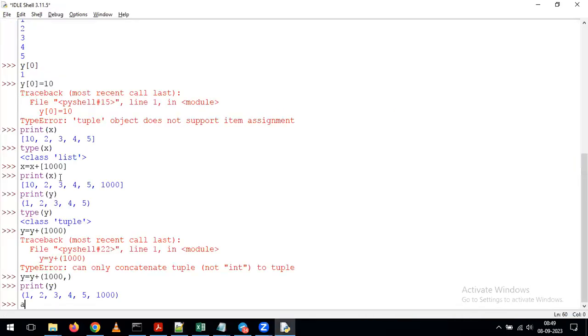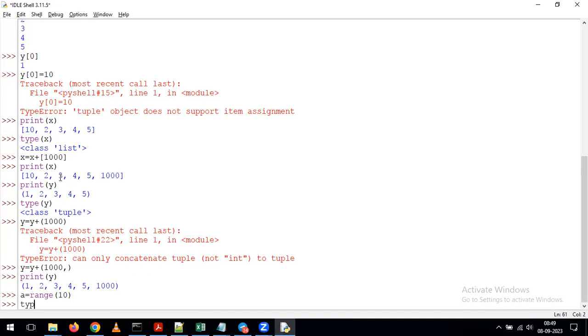For example, I am giving a = range(10), and after that type(a). For representing a list or tuple, we give square brackets or normal brackets. But whenever you want to define a range, instead of brackets, here we give the keyword range. Here I'm giving a = range(10).